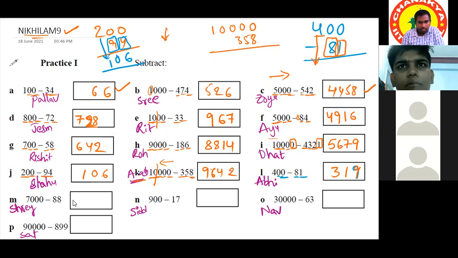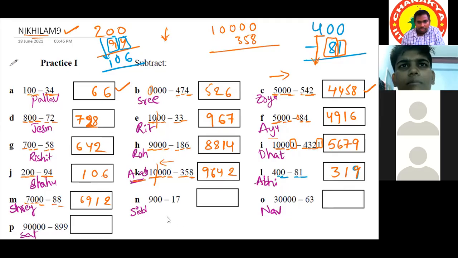Shreyasi? My turn. 10 minus 8, 2. Okay. 9 minus 8, 1. Okay. 9 minus 0, 9. Okay. And from 7, 1 is taken over, so it would be 6.